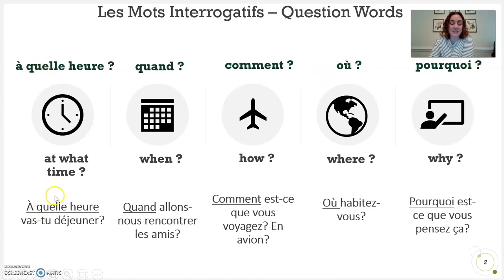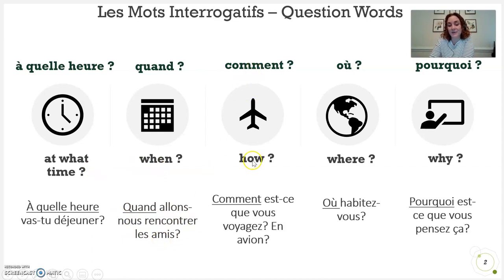À quelle heure means at what time. À quelle heure vas-tu déjeuner? At what time are you going to eat lunch? Quand means when, a little bit broader of a when question than à quelle heure. Quand allons-nous rencontrer les amis? When are we going to meet up with the friends?